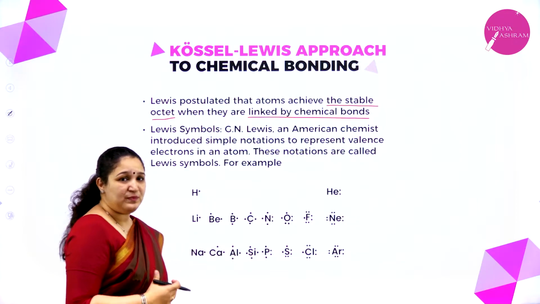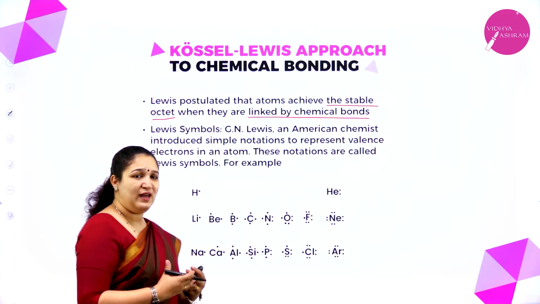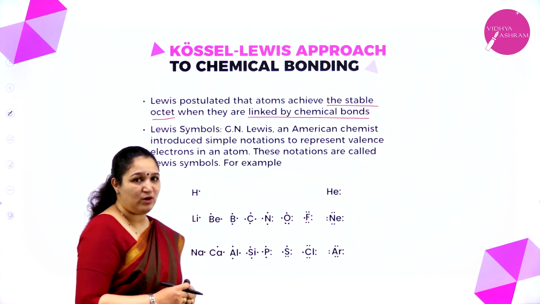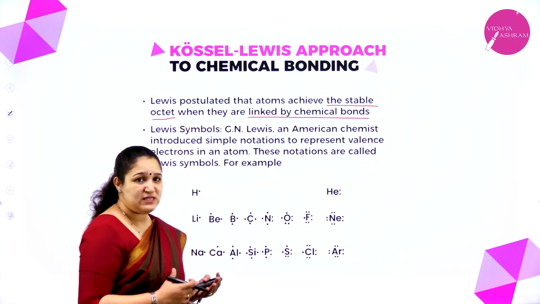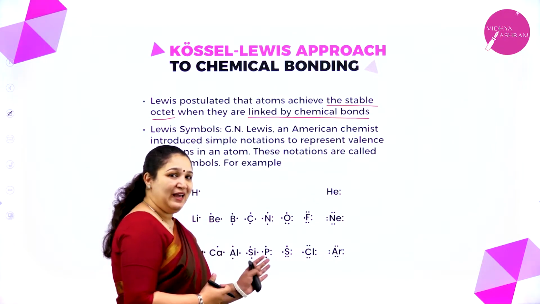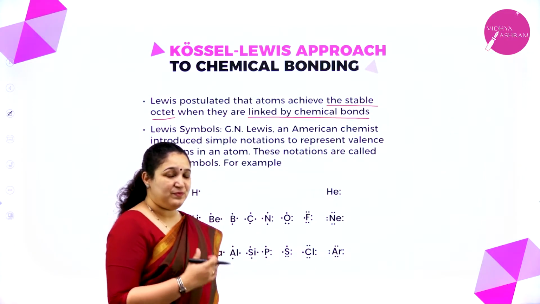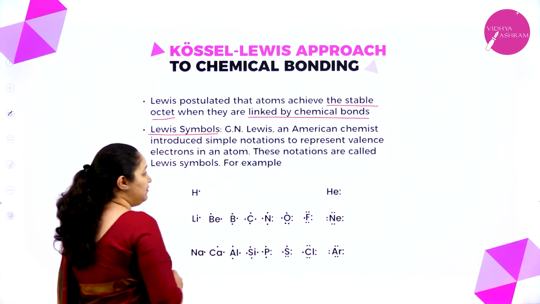The atoms get octet configuration when they are linked by chemical bond, and when this happens they become really very stable. What is octet configuration? I'll explain in the coming slides. So before that we'll learn about Lewis symbol.